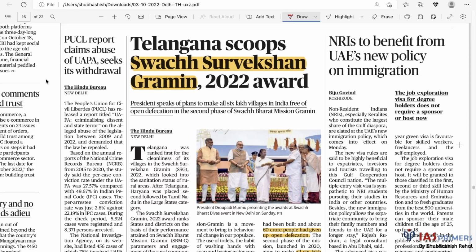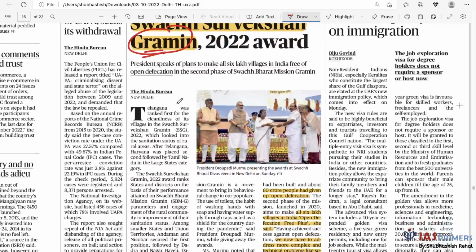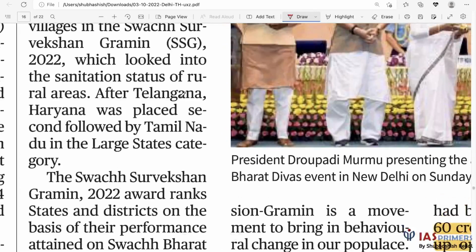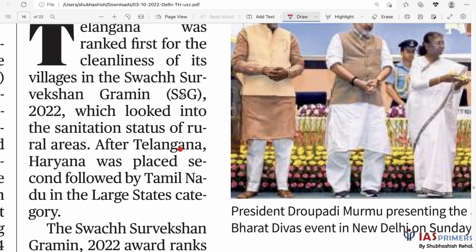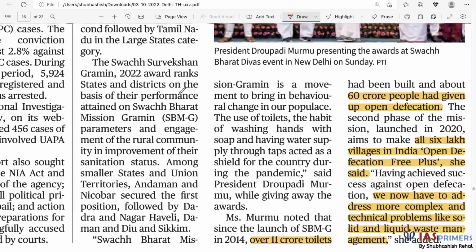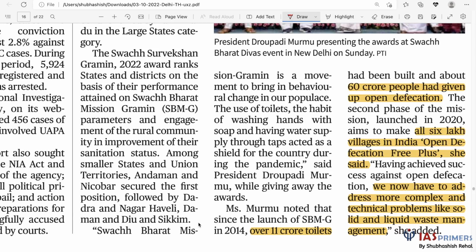Remember I told you about Swachh Sarvekshan Urban. Now we have Swachh Sarvekshan Gramin. Let's look at the details. Telangana scoops means Telangana ranks first. Here I don't need the PIB actually. So what are the goals?